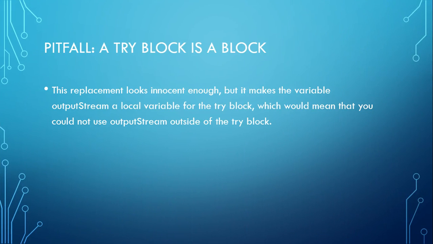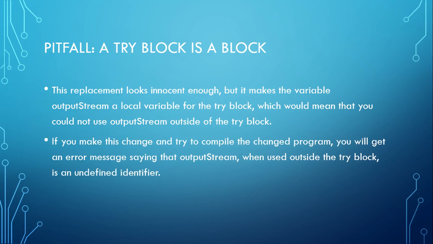With that replacement, while it might look innocent, it actually makes the variable output stream a local variable to the try block. In other words, you can't access it outside the try block, which means that you could not use output stream outside of the try block. It would be limited to just what you're doing in the try block. If you make this change and try to compile the program, you will get an error message saying that output stream, when used outside the try block, is an undefined identifier.